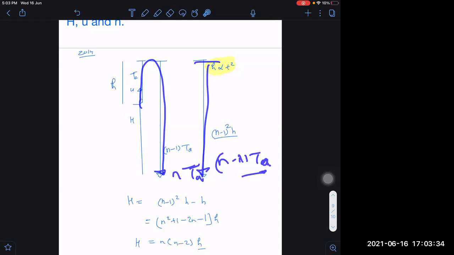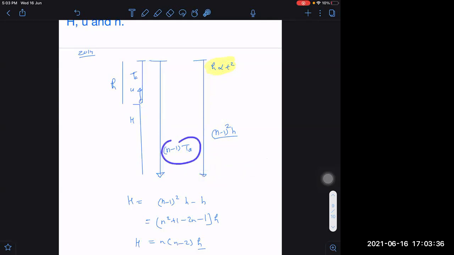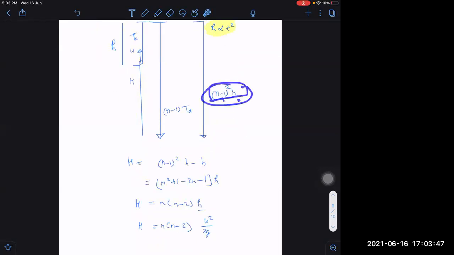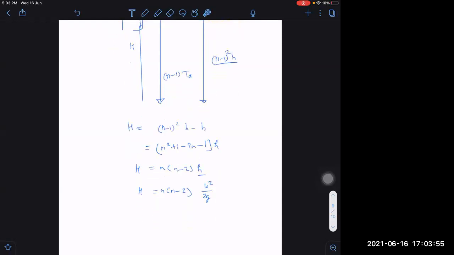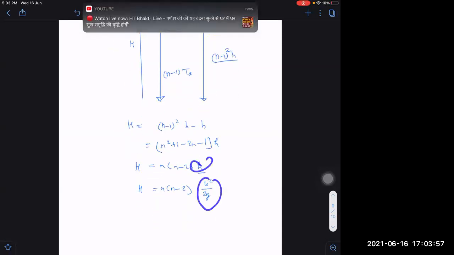If this time is (n minus 1) times, then if this displacement is h, this will become (n minus 1) whole square into h, as it is proportional to t square. Then I have written this displacement minus this is equal to H, total. And H also can be written as u square by 2g.